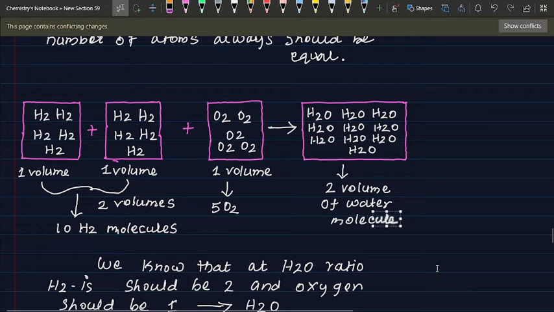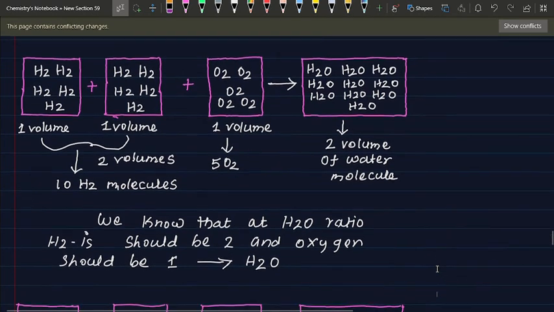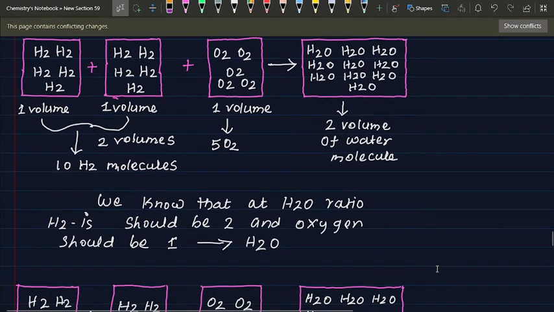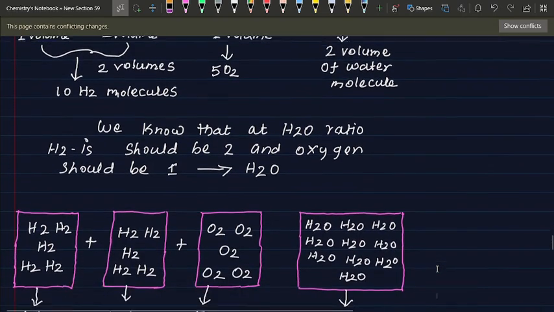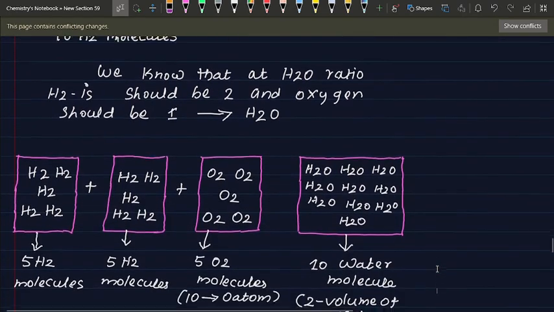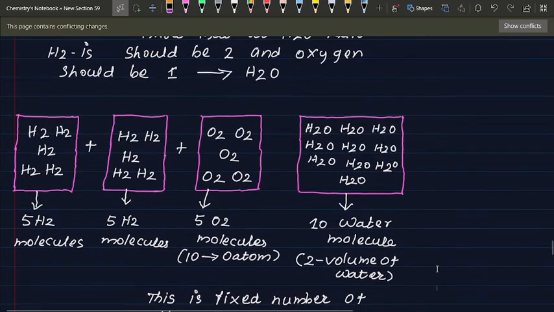See below. We know that in H2O the ratio of hydrogen should be 2 and oxygen should be 1. So H2O. See below. Same thing here.